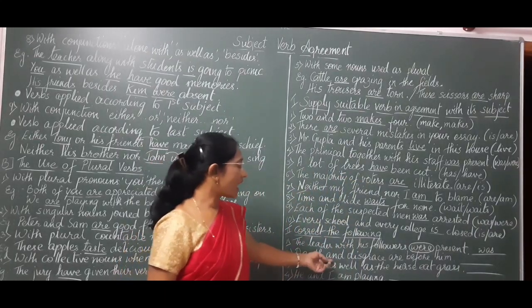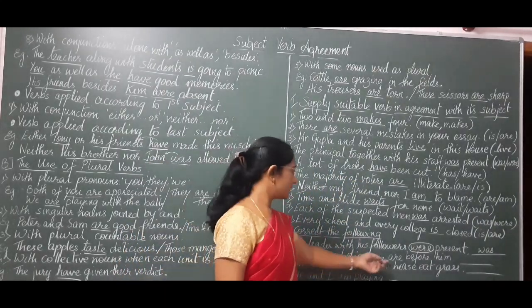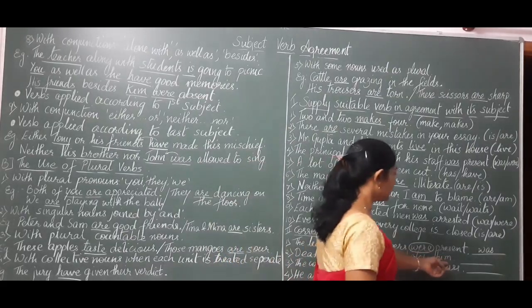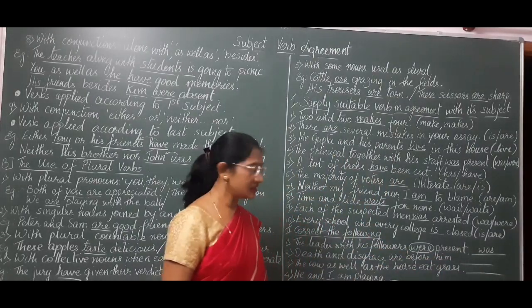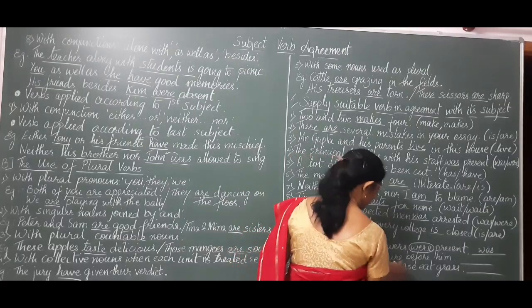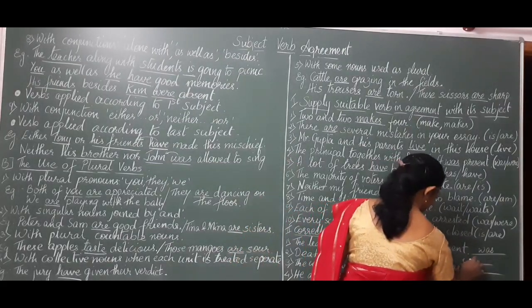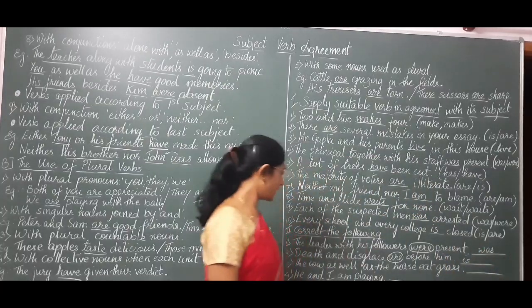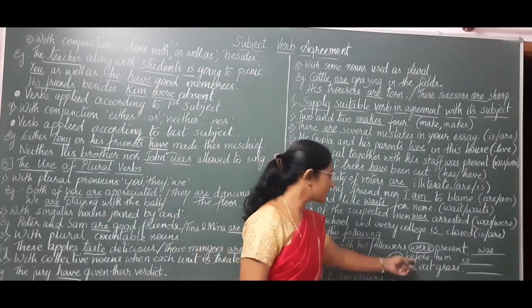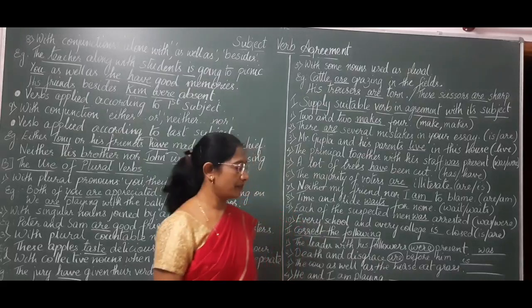Death and disgrace are before him. It is speaking about a single person, so we have to use the singular verb. Death and disgrace is before him.